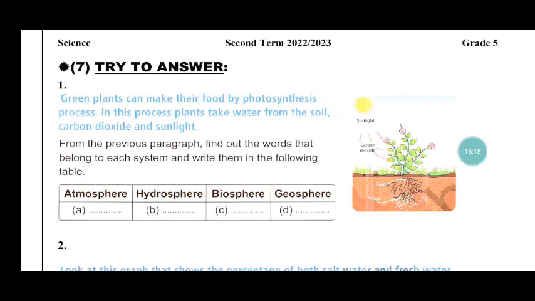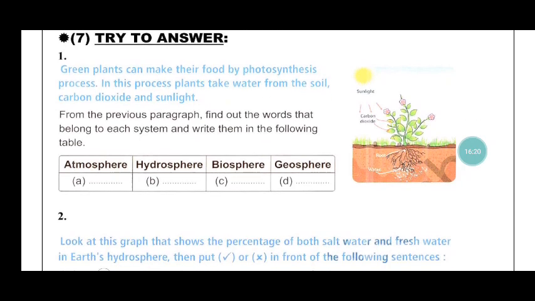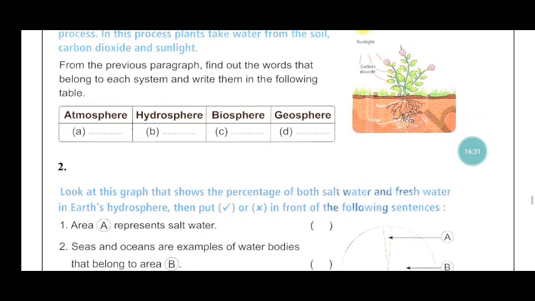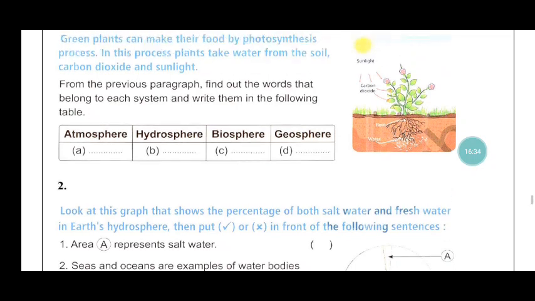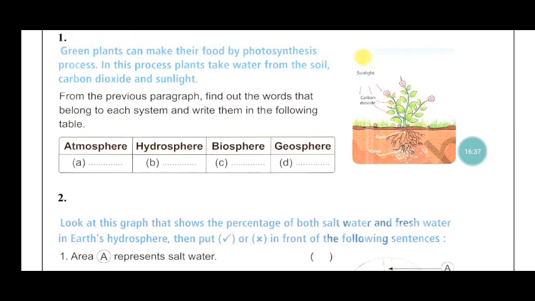Okay, let's try. Green plants can make their own food by photosynthesis process. In this process, plants take water from the soil and carbon dioxide from the air. So atmosphere here is carbon dioxide gas. Hydrosphere, water or underground water. Biosphere, plants, and geosphere, soil.